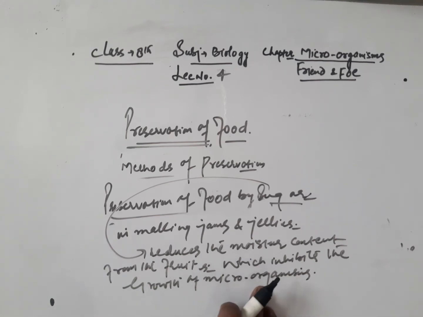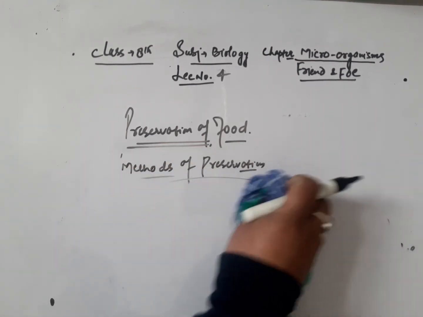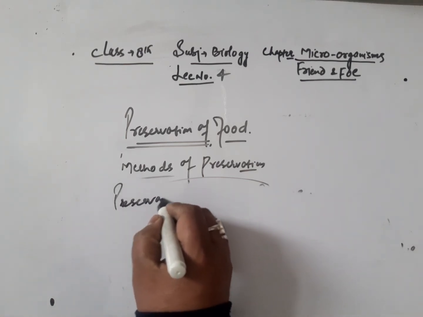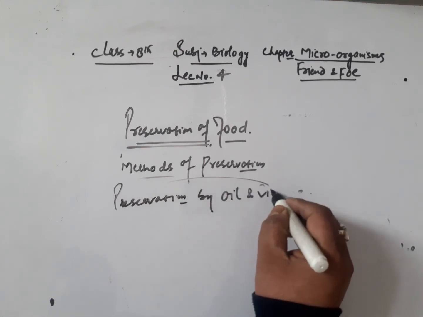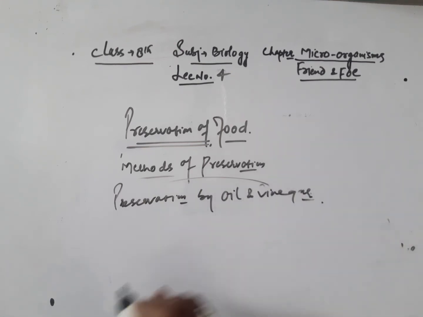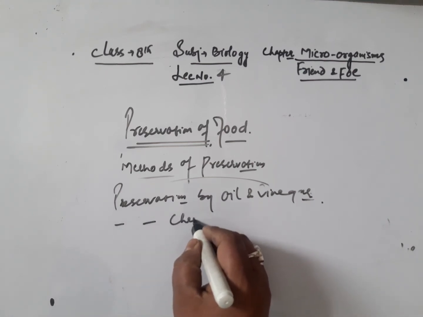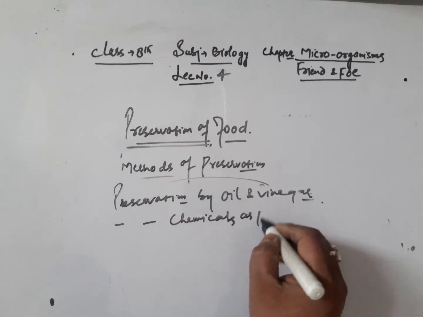In the same way, we can preserve food by oil and vinegar. Preservation by oil and vinegar. Next one is preservation using chemicals as preservatives.